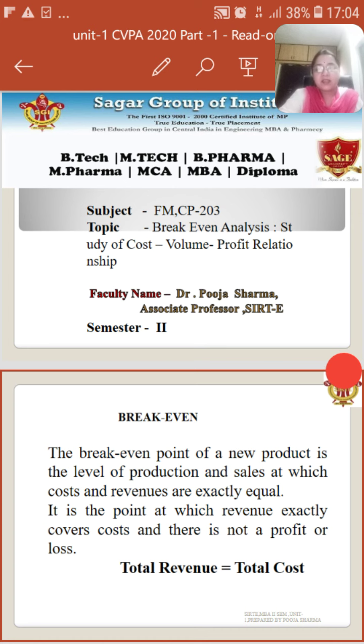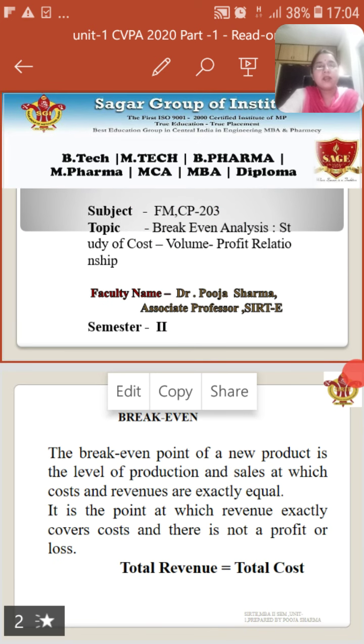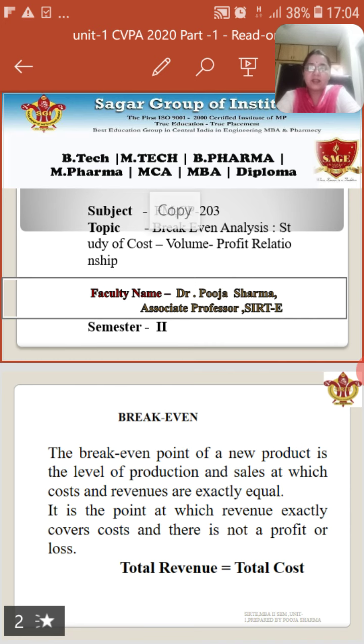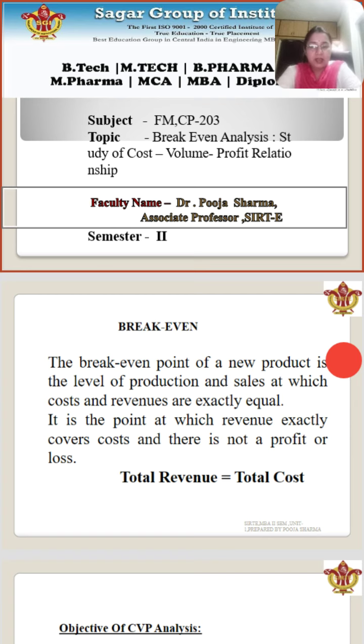Today I'll be discussing the concept of cost volume profit analysis, which can be done by break-even analysis. In cost volume profit analysis, there are three important factors: first cost, second volume, and profit. These are interdependent and interrelated.